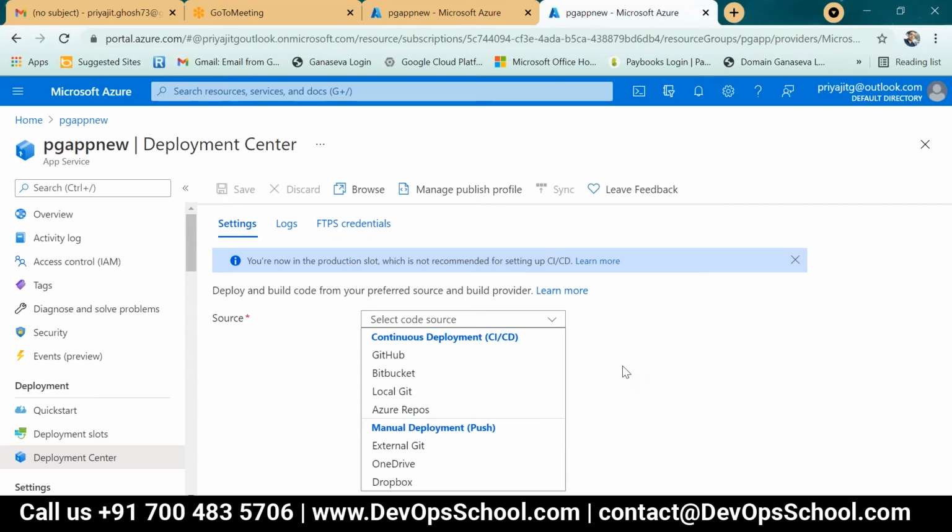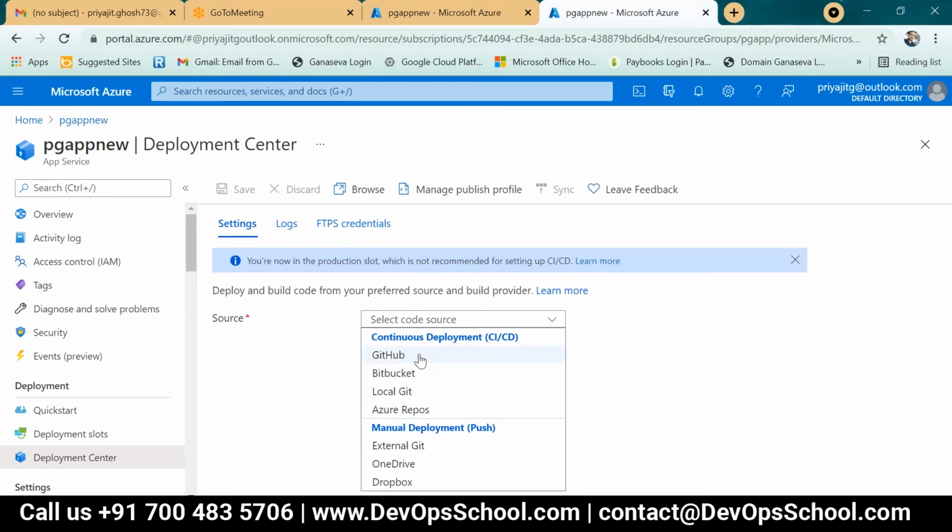What will be our repository? That particular repository, we have to deploy code one by one through our app service plan and build our application. If we select GitHub, then Git is our repository for continuous CI/CD, or Bitbucket, local Git, Azure Repos.